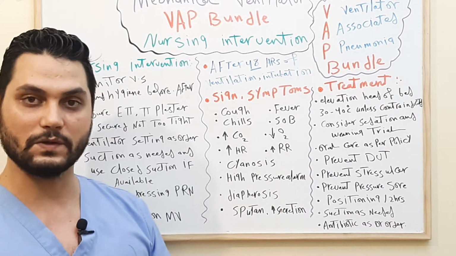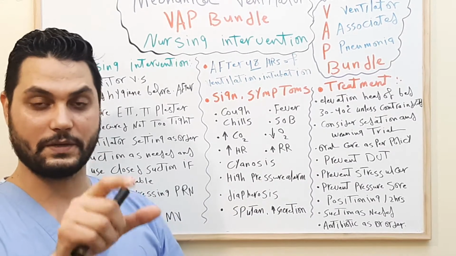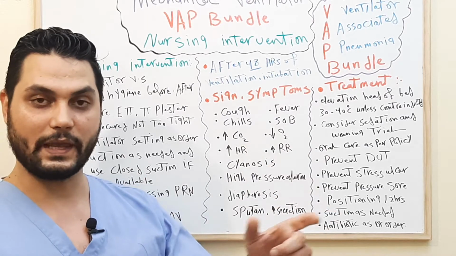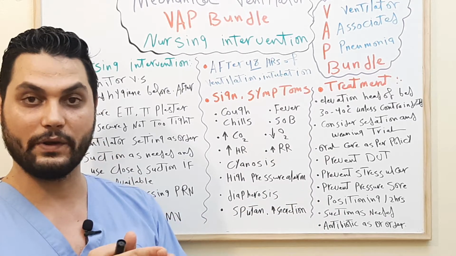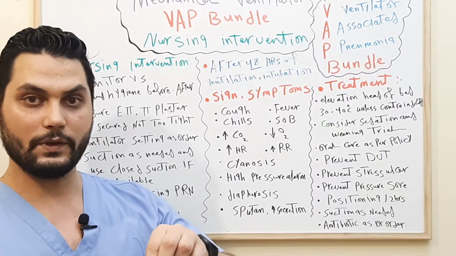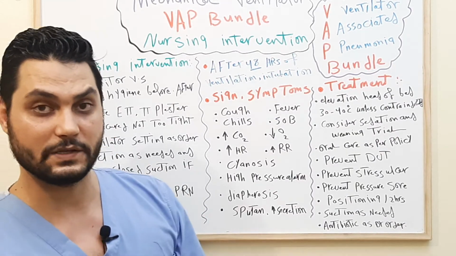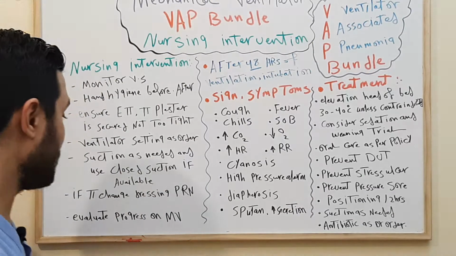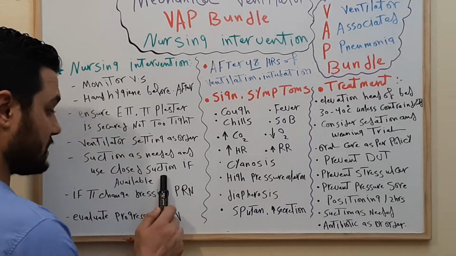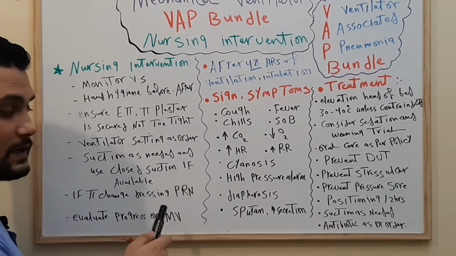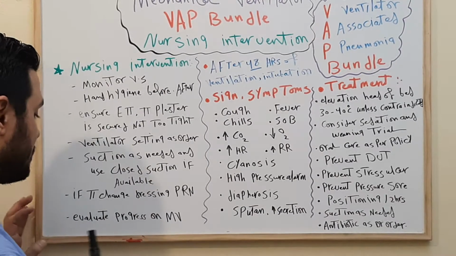The second type is closed suction. This is by a T connection between the ventilator and the endotracheal tube. We put this one and it is connected all the time. So if you need suction, you insert the tube only, without disconnecting the mechanical ventilator. Okay. If closed suction is available, use this one. If not available, you will use the open suction.